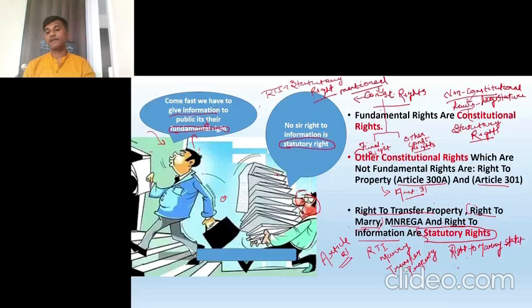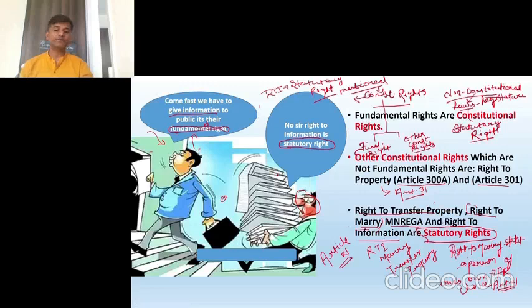But right to marry a person of one's own choice is a fundamental right under Article 21. This you have to remember.